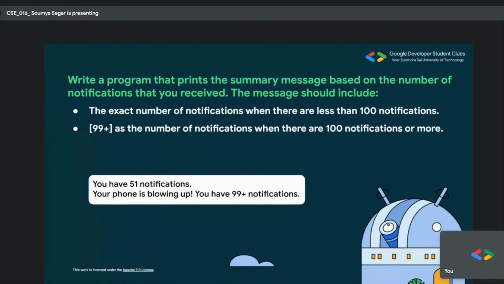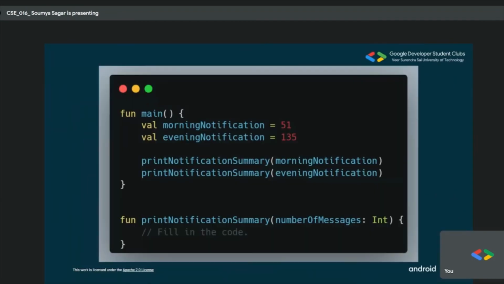So here's the thing. You have two variables, morning notification and evening notification, and then you have to pass them as parameters to the function print notification summary. And you can just fill in the code. I will just be telling you the solution. You can do it later.